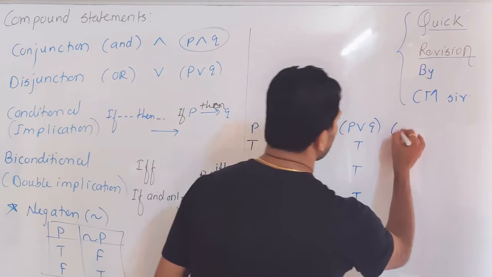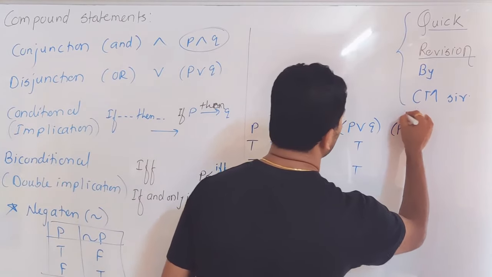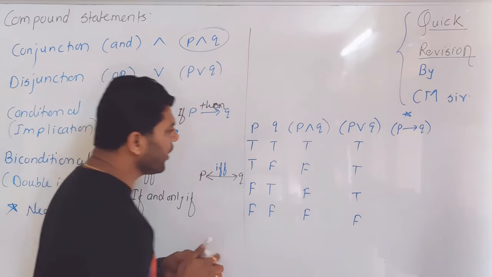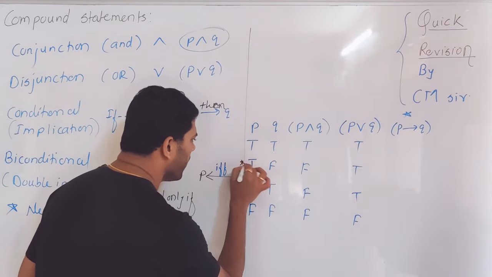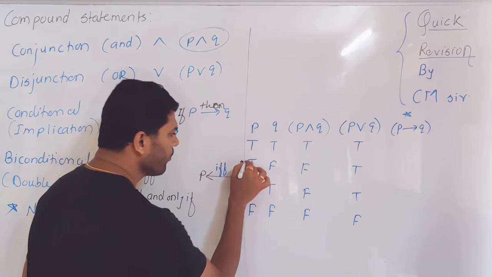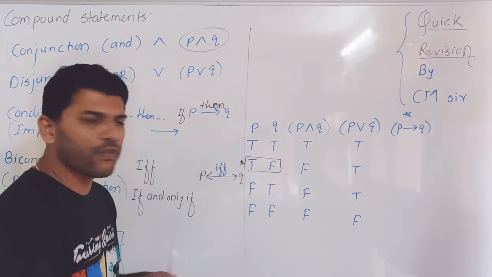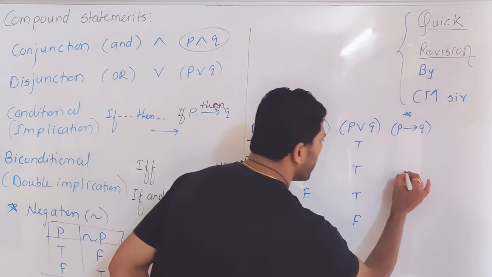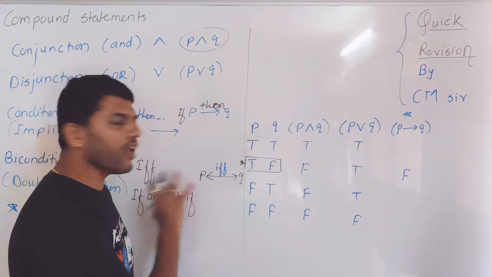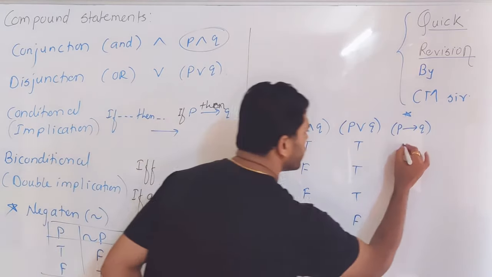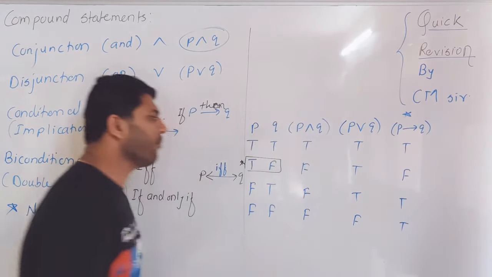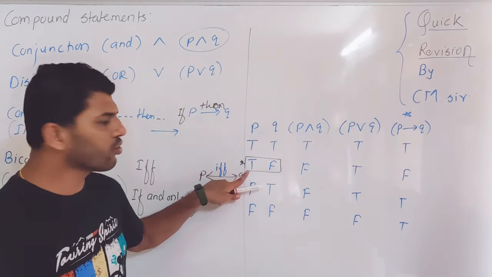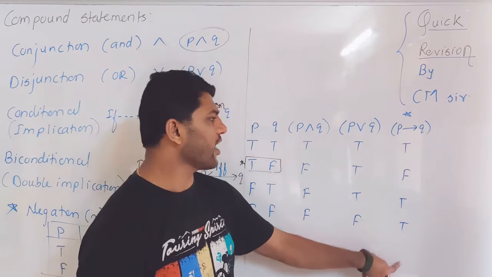Then the next one is very important for the objective examination: P then Q. For P then Q, you have to remember this special entry. If the first statement is true and the second statement is false, then only it is false. In any other combination, it gives you a true answer. So always remember this entry in case of the if-then statement: first one true, second one false, then the answer is false.